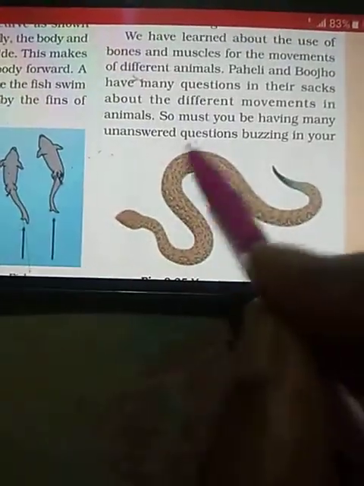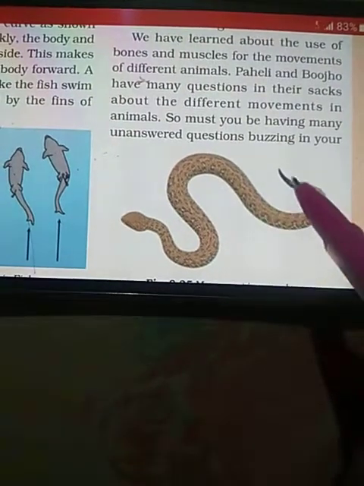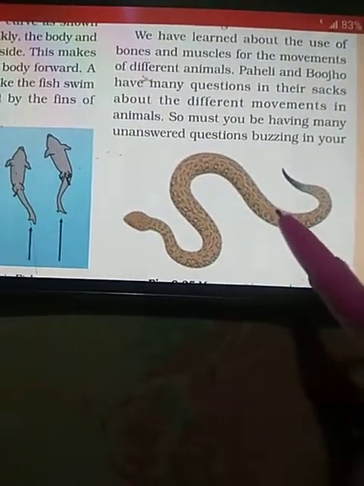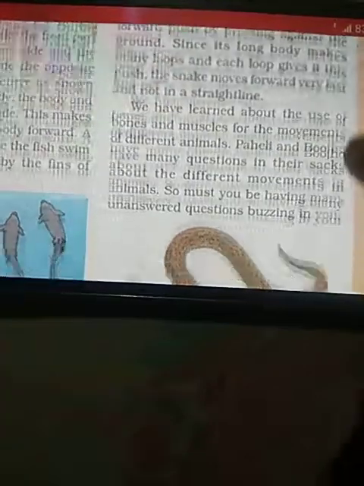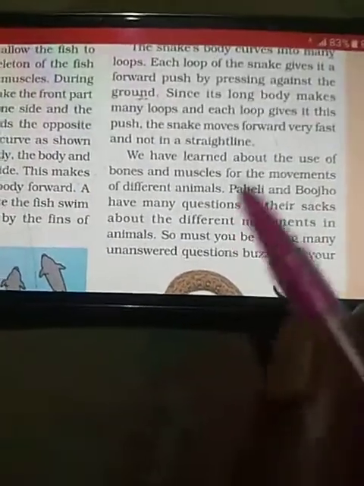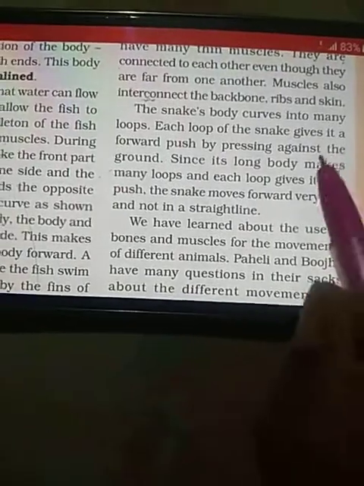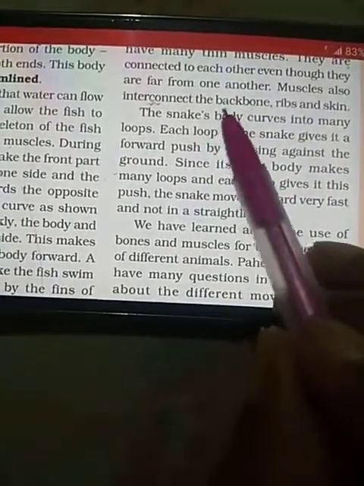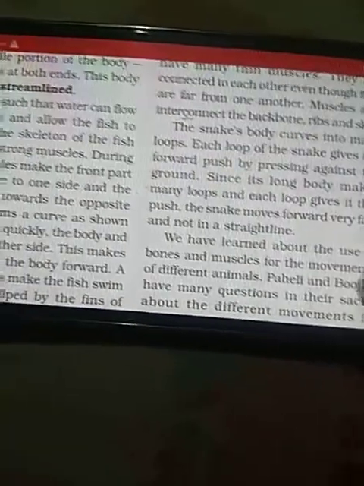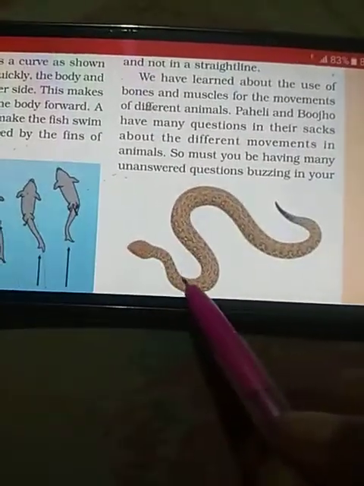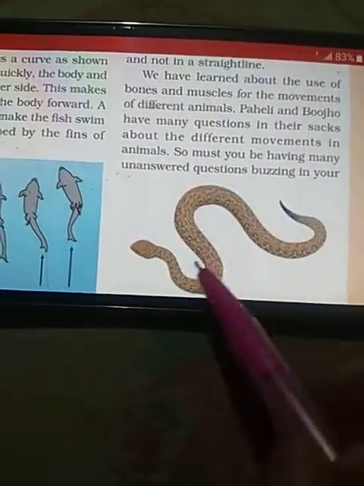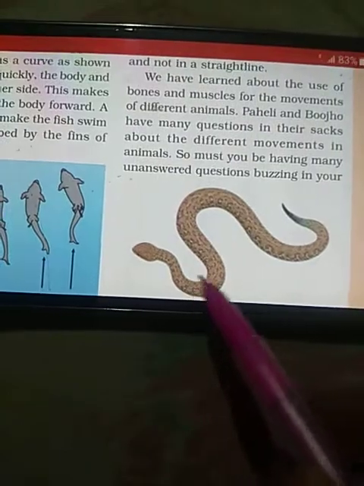There are muscles even in the tail. It is also connected to the backbone. The muscles are connected to the backbone. Muscles also interconnect the backbone, the rib cage and the skin.